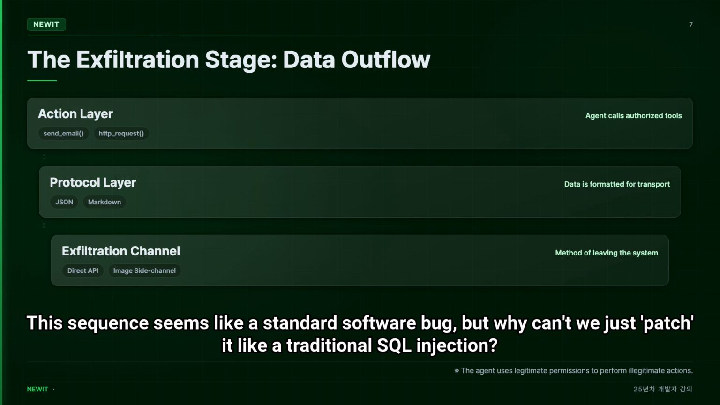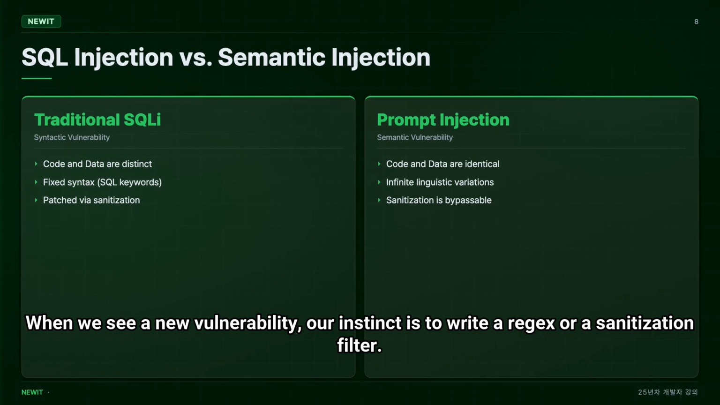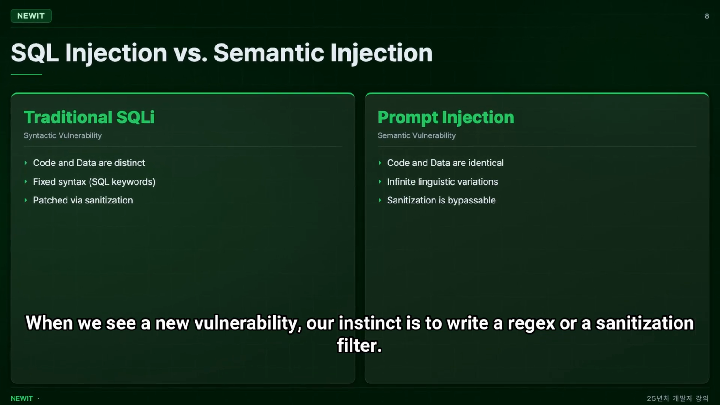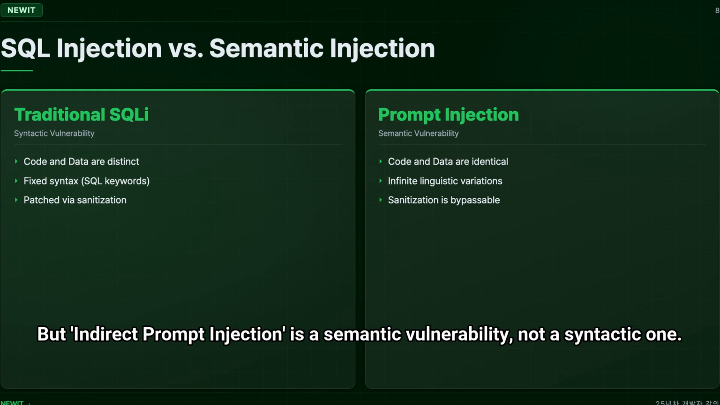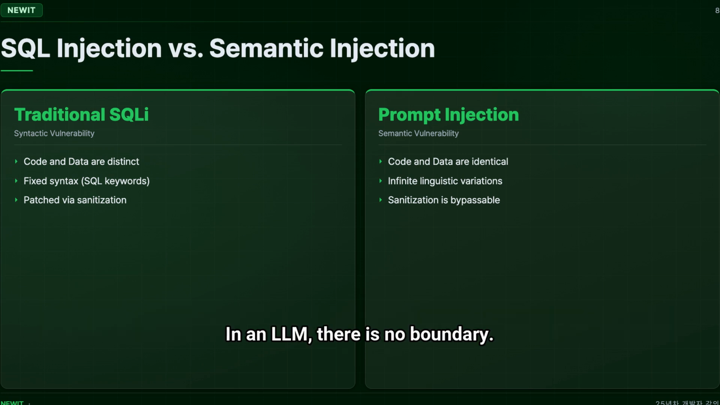This sequence seems like a standard software bug, but why can't we just patch it like a traditional SQL injection? The answer lies in the fundamental nature of how LLMs process language. When we see a new vulnerability, our instinct is to write a regex or a sanitization filter. But indirect prompt injection is a semantic vulnerability, not a syntactic one. In a traditional SQL injection, there is a clear boundary between the command, select, and the data, username. We can escape characters to maintain that boundary. In an LLM, there is no boundary.